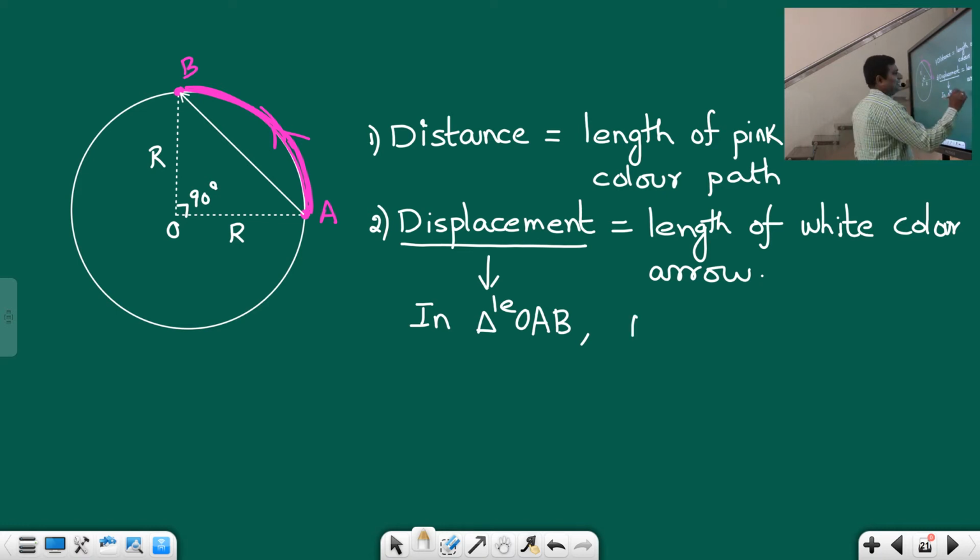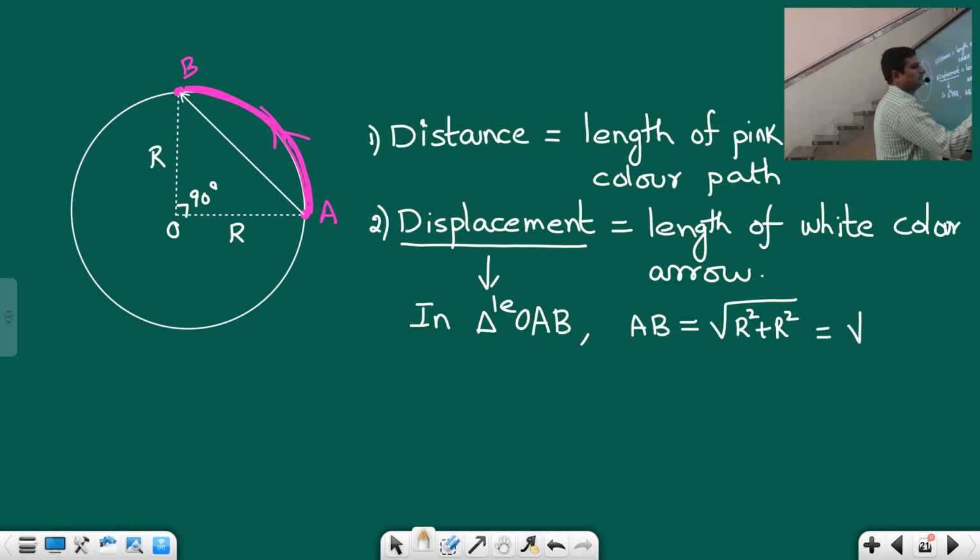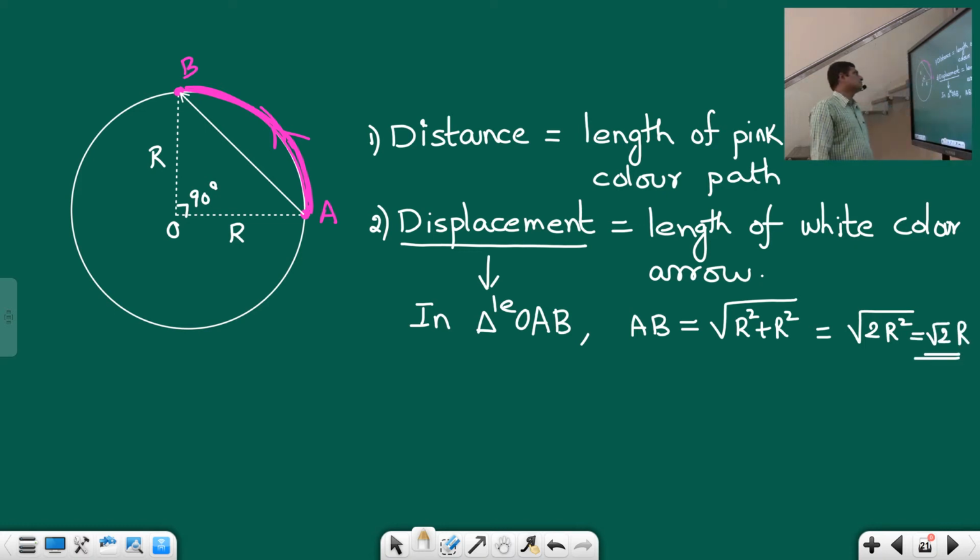Therefore AB, which is our displacement, is equal to root over r square plus r square according to Pythagoras theorem. That is equal to root of 2 r square, which is root 2 times r. And of course at an angle of, this angle is how much, students? 45. This angle is also 45 because it's a right angle triangle. Two sides are equal means two angles will also be equal. So you should say that the displacement is root 2 r at an angle of 45 degrees.